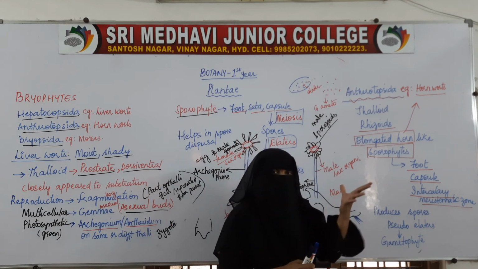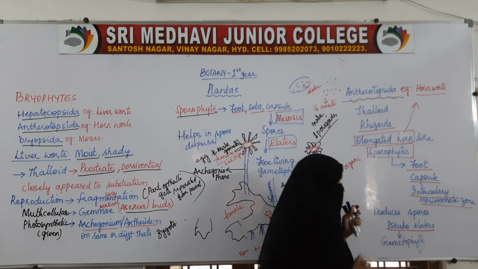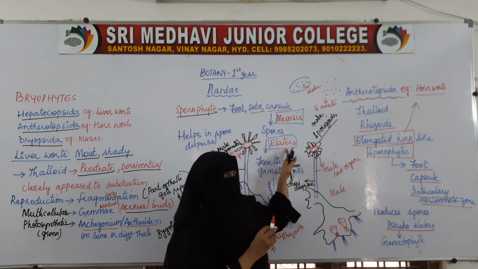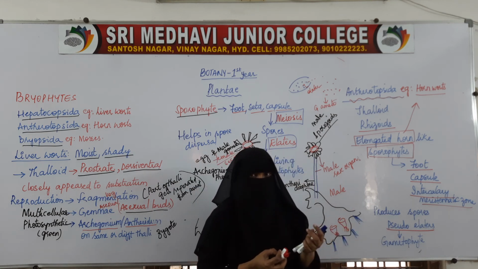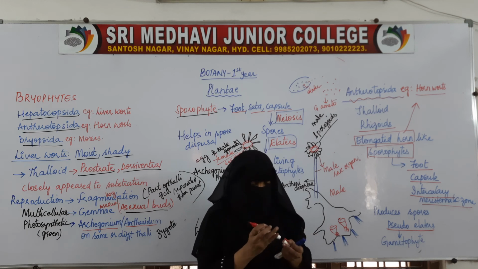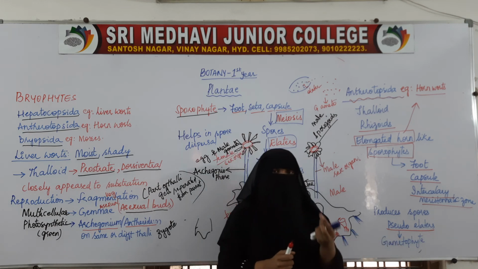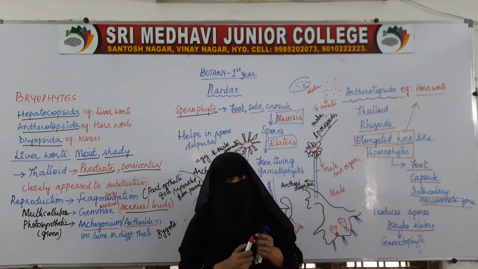Spores will come out from the capsule with the help of pseudo-elaters. Pseudo-elaters are not proper elaters. Pseudo means something like elater is present, not actual elaters. So those structures will help in the breaking of the capsule and releasing of the spores.